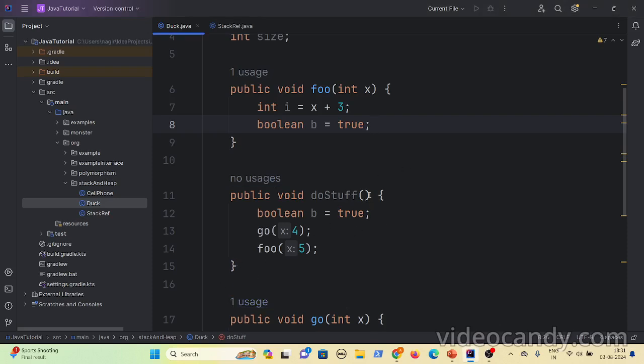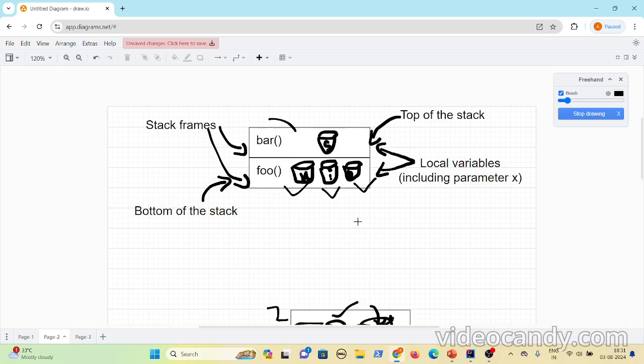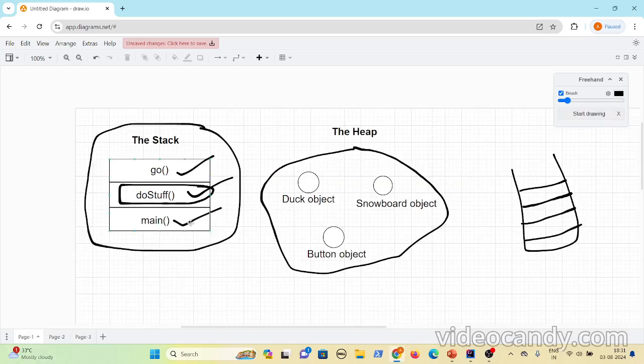Now if you look here, do stuff off is getting pushed to the stack as soon as you encounter an open brace, and the do stuff off stack frame is getting popped out as soon as you encounter a closing brace, right? Now in the previous example, as you all know, main method is the starting method of execution.